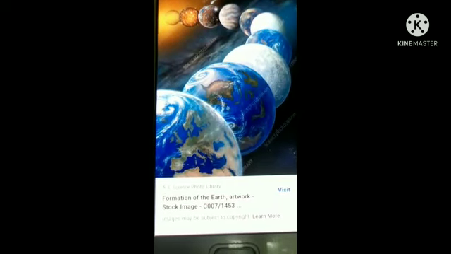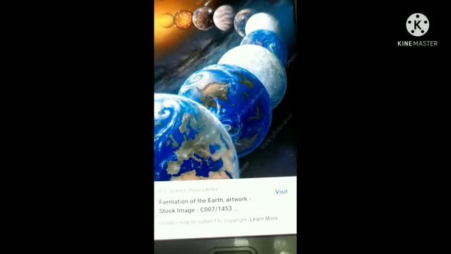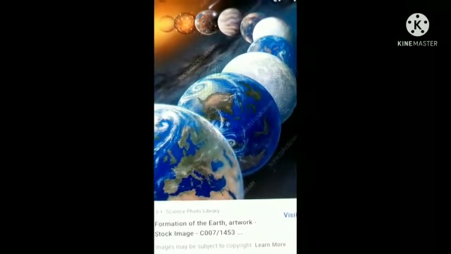Formation of the Earth. See children, the Earth was not created suddenly. Earth was formed by a long drawn and complex process. The Earth began as a ball of dust and clouds and passed through a molten stage.